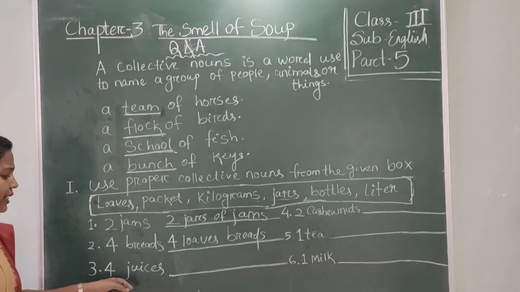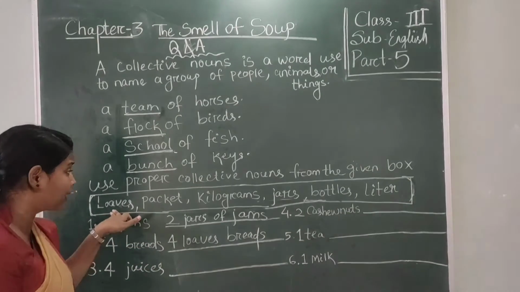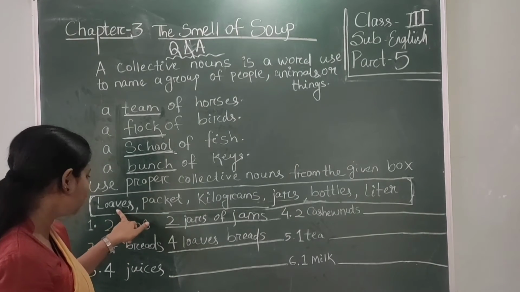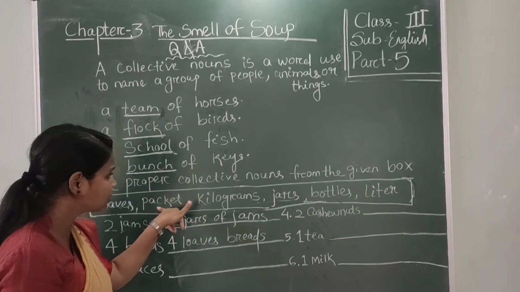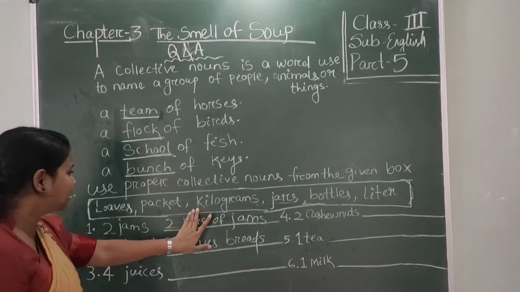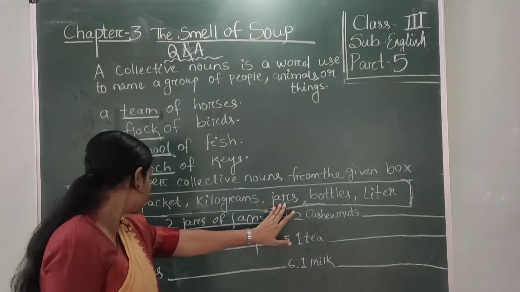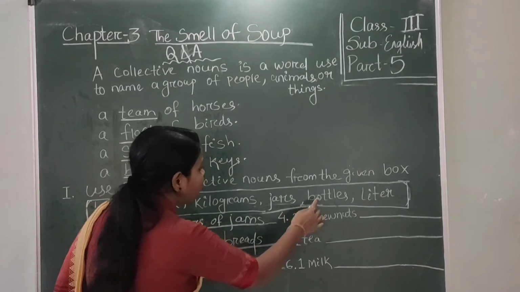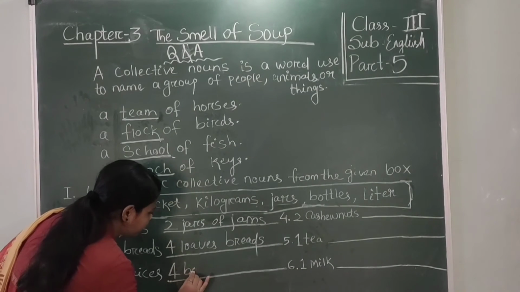Okay, now look at number 3, 4 juices. Let me choose a correct collective noun for this. 4 loaves of juice. No, it's not correct. 4 packets of juice. No, it's not correct. If you write 4 kilograms of juice, is it correct? No, it's not correct. 4 jars of juice. Already we have used the jars. So 4 bottles of juice. Yes, it's correct.